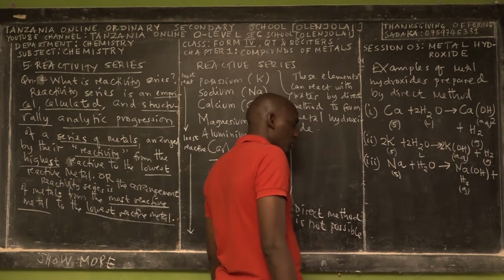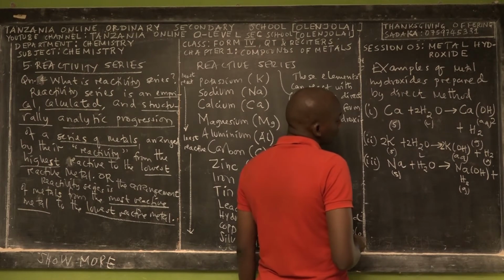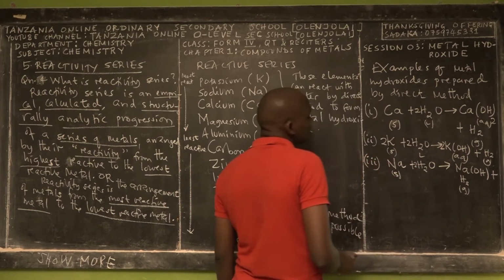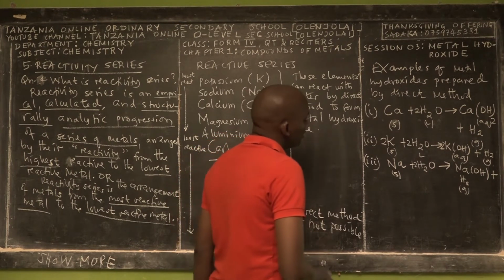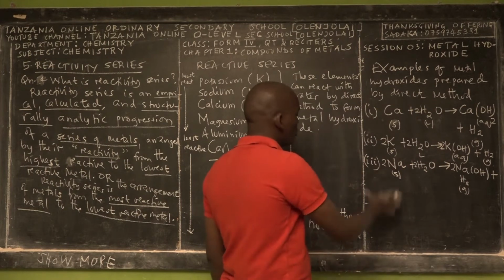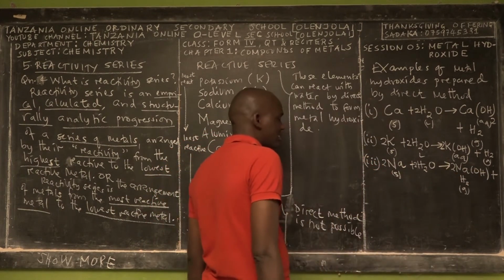So you have to balance the equation because the equation is unbalanced. You have to balance this one by 2, so you have 4 hydrogens. Also you have to balance this one by 2. 2 atoms of sodium on the reactant side, 2 atoms of sodium on the product side.